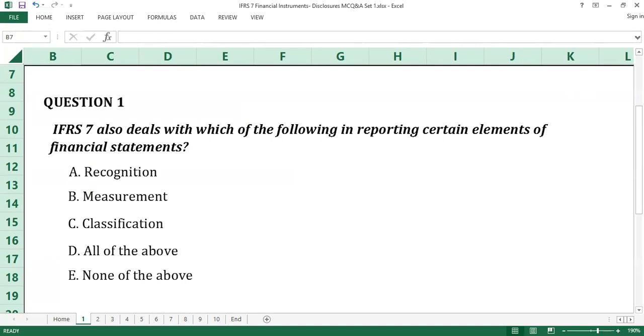IFRS 7 also deals with which of the following in reporting certain elements of financial statements? A. Recognition. B. Measurement. C. Classification. D. All of the above. E. None of the above. Time counts.